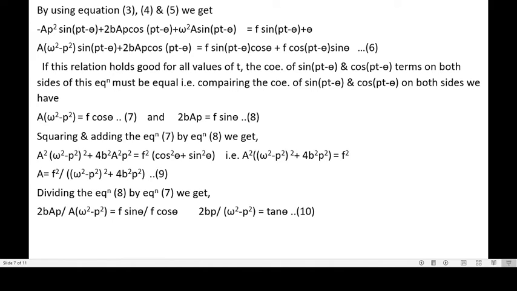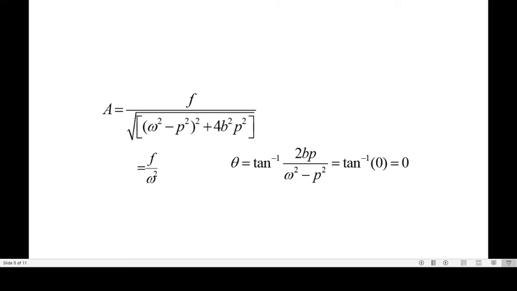It is equal to 2bp divided by (omega square minus p square) equal to tan theta. This is equation number 10. That is, theta is equal to tan inverse of 2bp divided by (omega square minus p square). This is equation number 11.